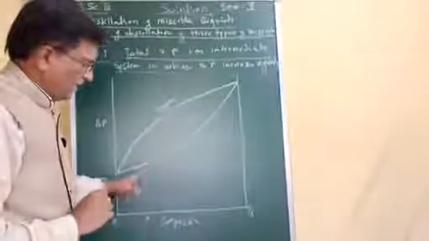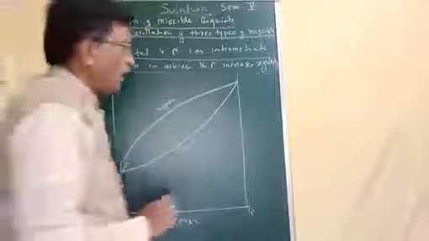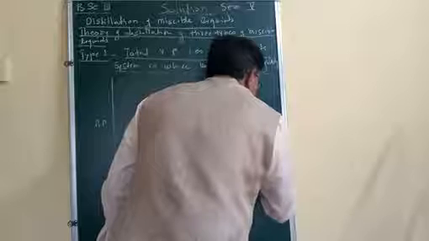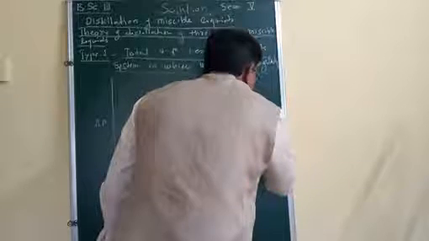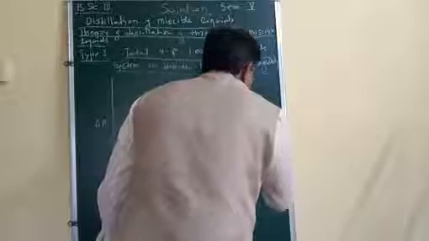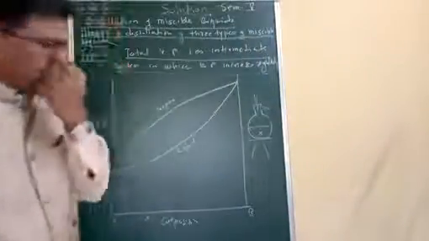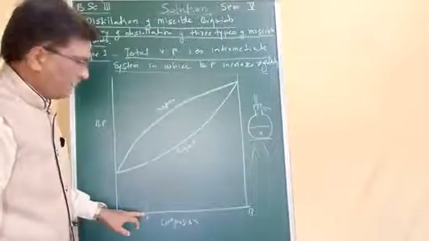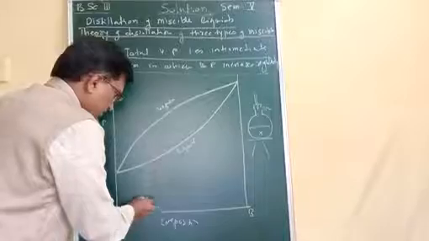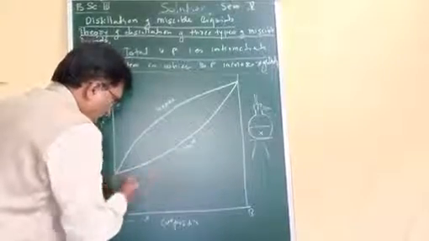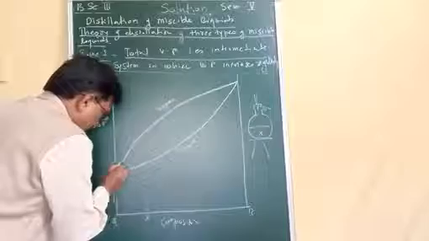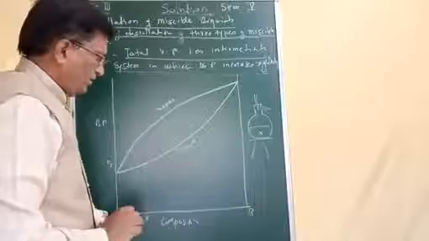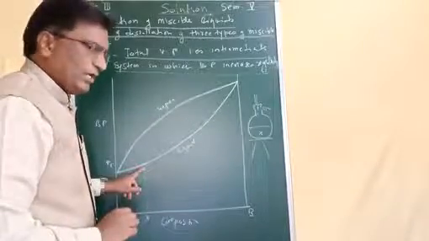Now if you consider any composition X in a distillation flask, and if we heat that flask or that composition, then temperature increases, and at this particular temperature, that is T1 temperature, this liquid mixture starts boiling.